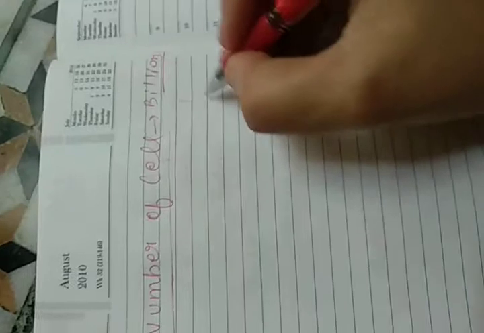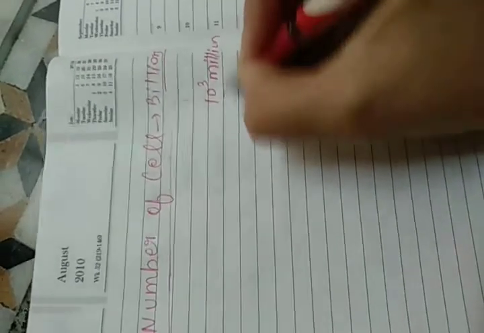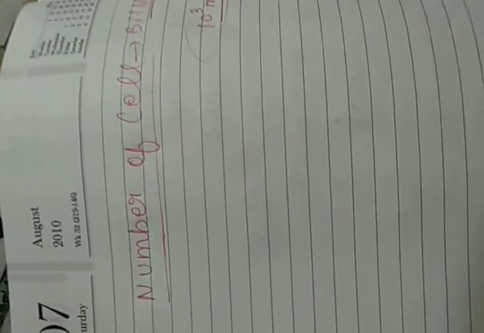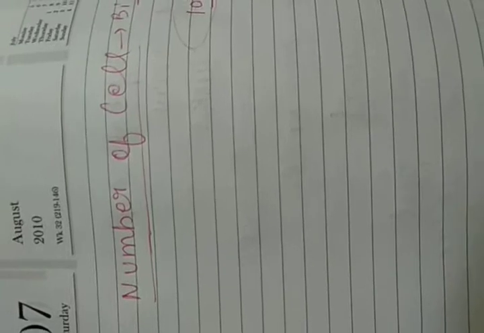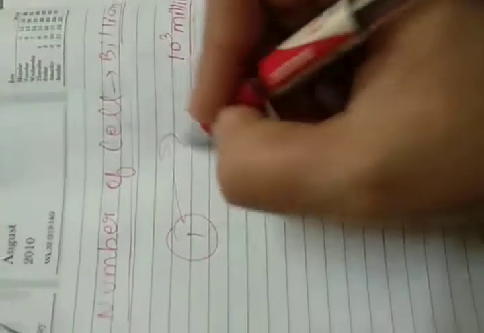Billions is nothing, 10 to the power 3 millions. That amount of cells are present. So the number is huge. If we say the number of cells in an organism, it may be 1 or it can be anything up to billions or trillions.